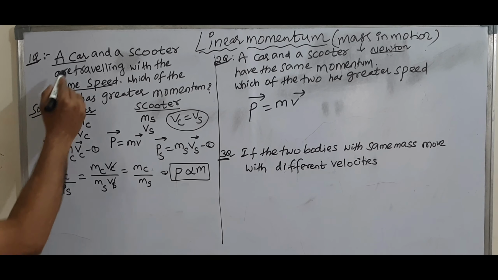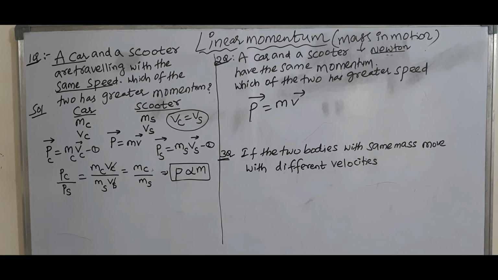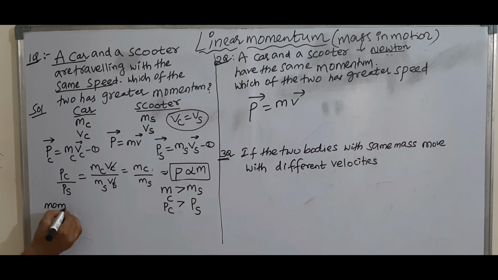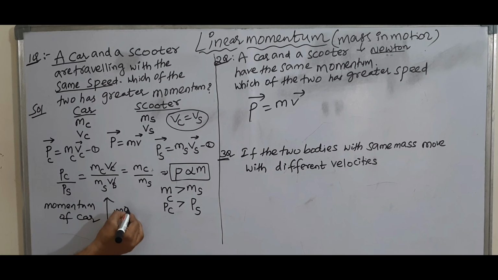The mass of car is greater than the mass of scooter, so the momentum of car is greater than the momentum of scooter. This is the solution for the first problem.